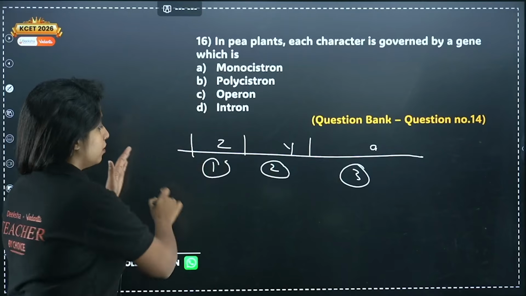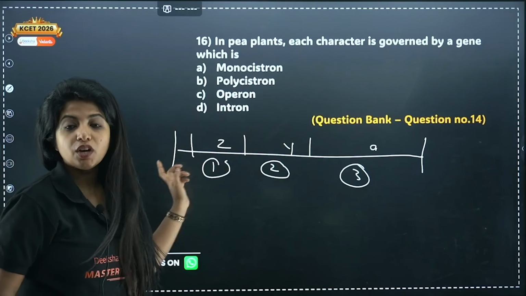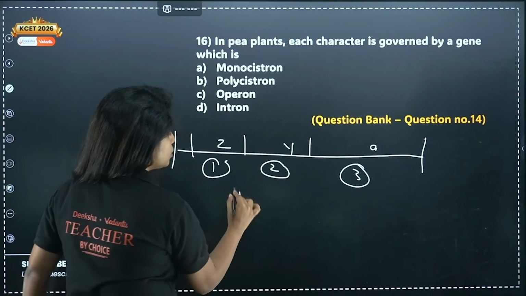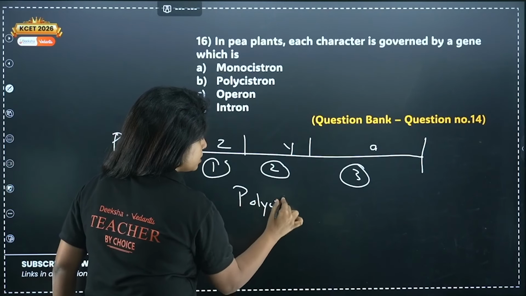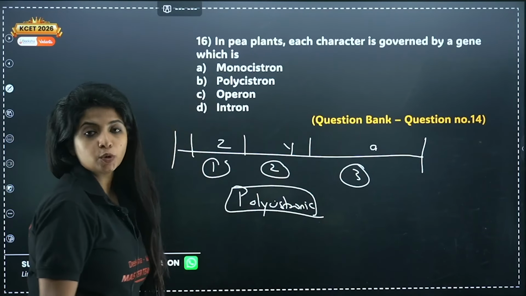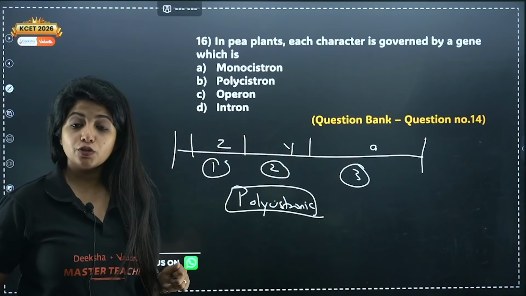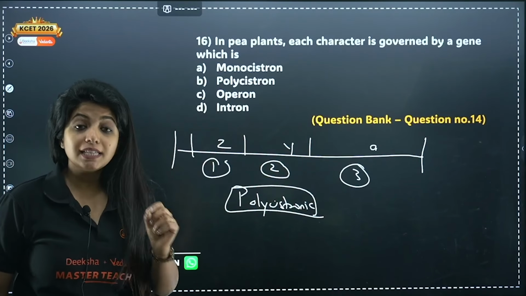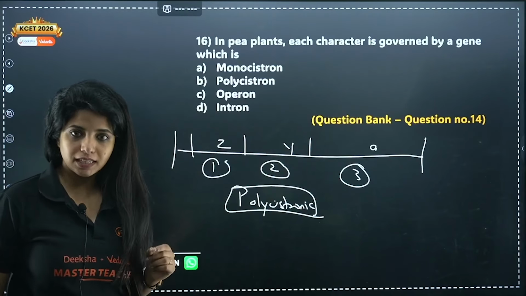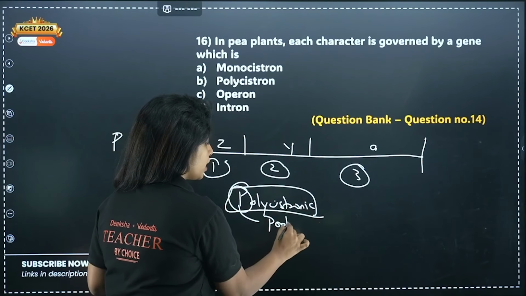But all of them are together, having a common promoter and everything. You call this a polycistronic condition, where multiple proteins are going to be made, or multiple genes are located in the same structural unit. This is found in prokaryotes. So P for polycistronic and P for prokaryotes.